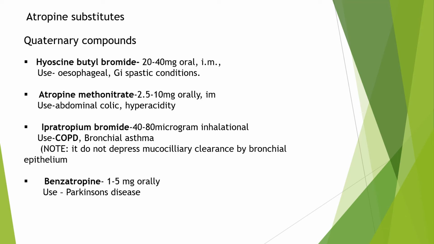Now coming to atropine methonitrate, it is given in a dose of 2.5 to 10 milligram orally or intramuscularly. It is used in abdominal colic and hyperacidity. Coming to ipratropium bromide, it is given in a dose of 40 to 80 microgram by inhalation. It is used in COPD and bronchial asthma. Coming to benztropine, it is given 1 to 5 milligram orally. It is used in Parkinson's disease.